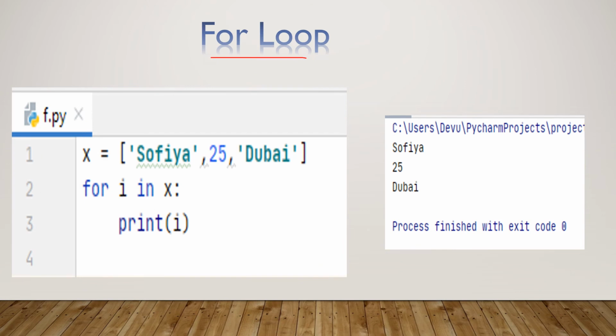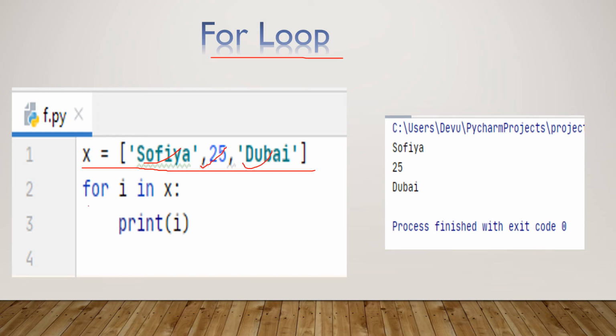Next one is for loop. For loop is actually working with a sequence data type or sequence data object or on range function. Here I have used a sequence data type list. Here X is defined as a list and it contains data items, name, age and place.